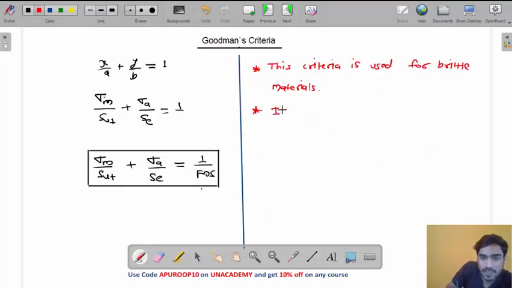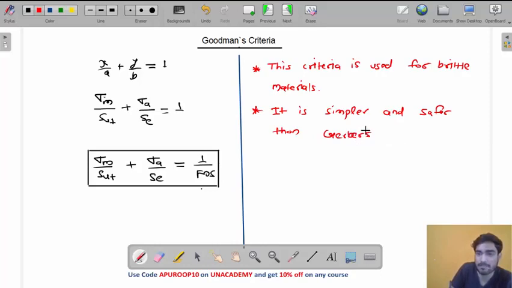It is simpler and safer than Gerber's criteria. Do you understand the difference between Goodman and Gerber? Compared to Gerber, Goodman is simpler, meaning it is the equation of a straight line, a very simple equation, right? So it can be used if you want a simple solution.